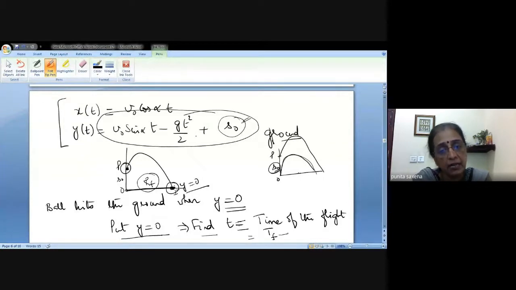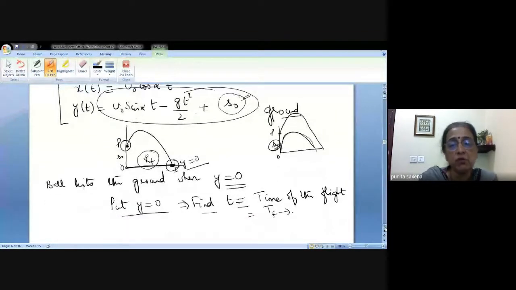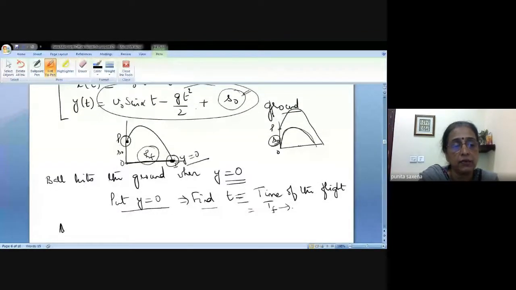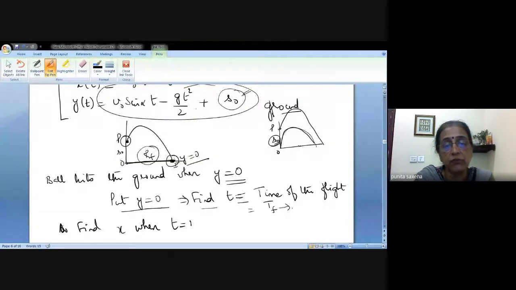That t will be the time of flight. And for that time of flight, we can find x when t is TF. That means in the equation for x, we substitute this t, and that will give me my range. Okay, this gives you your range of the flight.